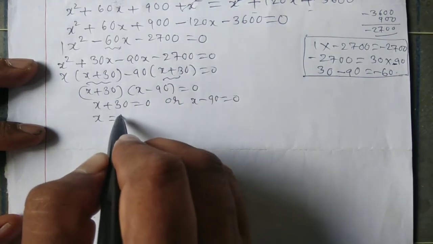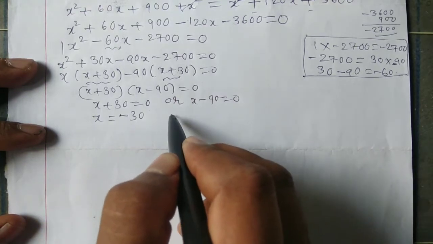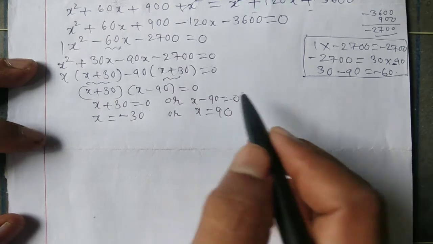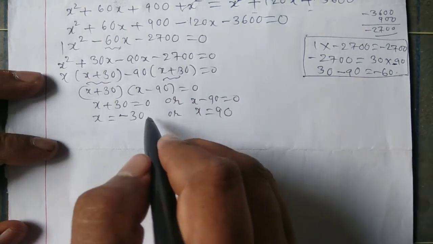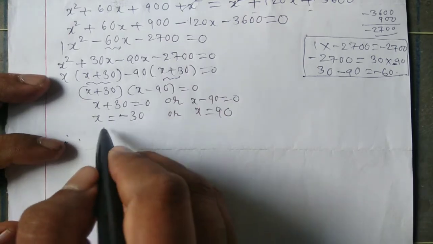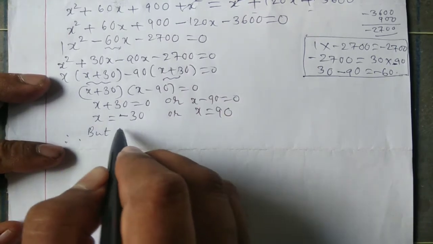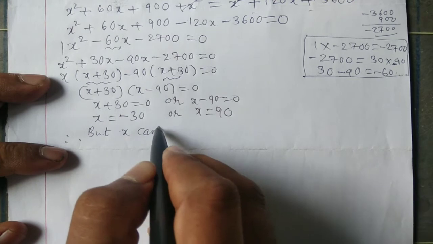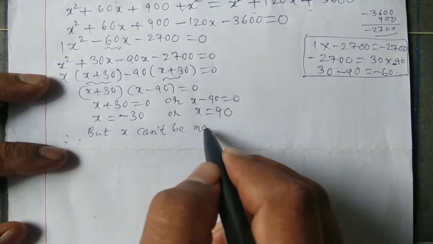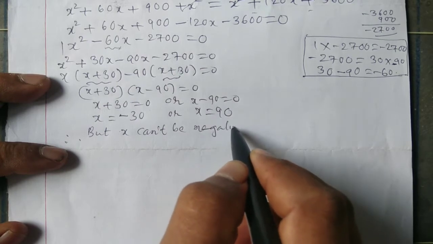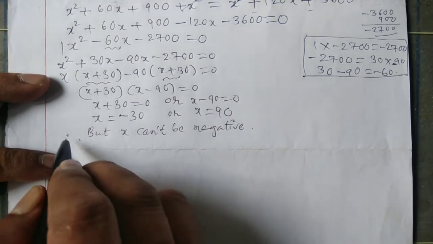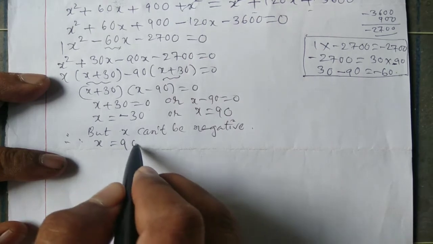X is equal to minus 30, or x is equal to 90. But x can't be negative.